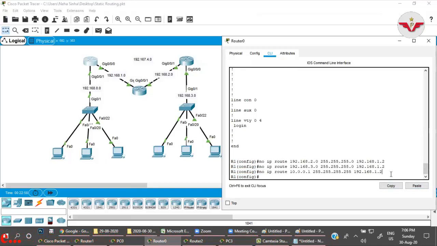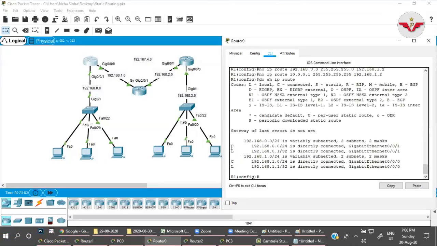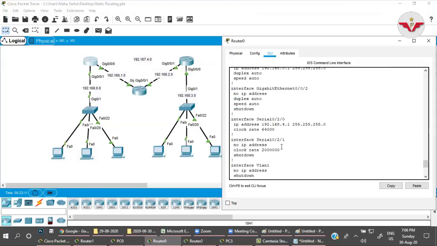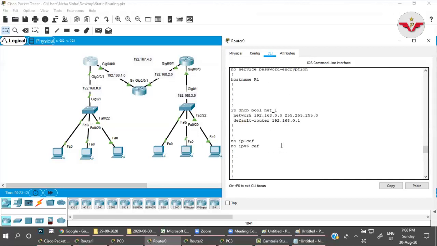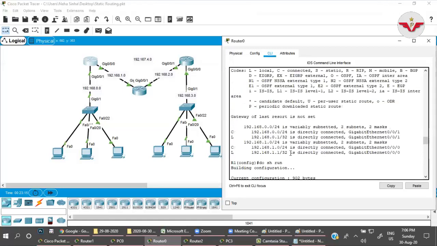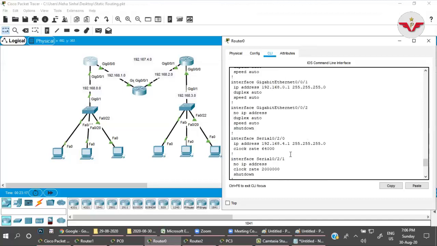Let us check. Do show ip route. Again, only the connected network is there, no other route. Do show run. Nothing is there, right? DHCP, no route there. Fine.